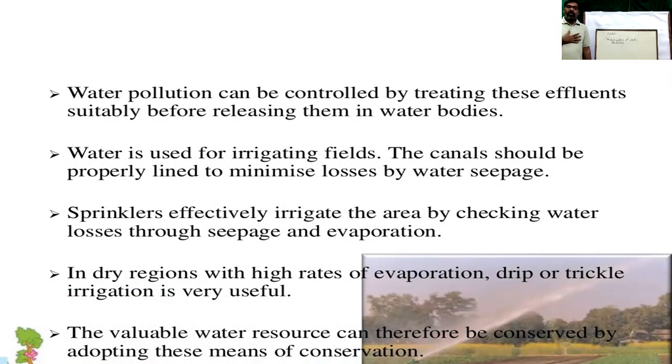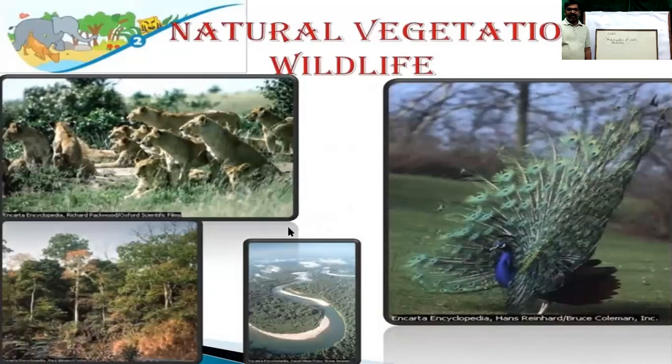We human beings are more dependent, and our responsibility is greater because we are destroying this resource. Now, how to conserve? We can preserve the water by following different conservation methods.